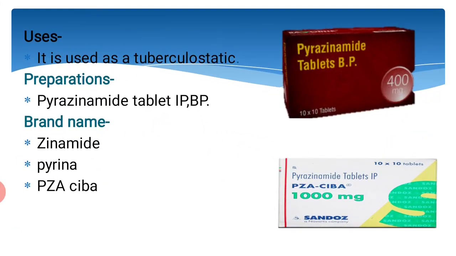The uses are: it is used as a tuberculostatic preparation, pyrazinamide tablet IPBP, and the brand names are Zinamide, Pyrina, PZA, Ciba.